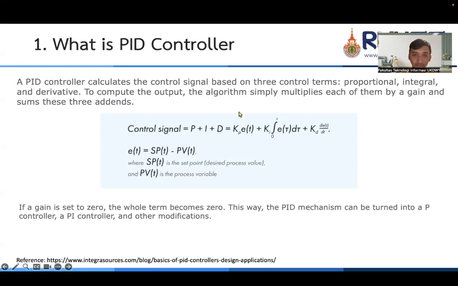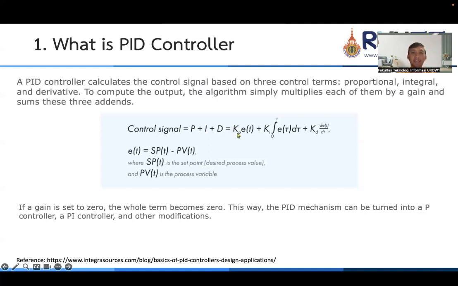So we can see the formula for PID. This is the control signal. We have three gains in here, P plus I plus D. For the P, we calculate with gain KP.